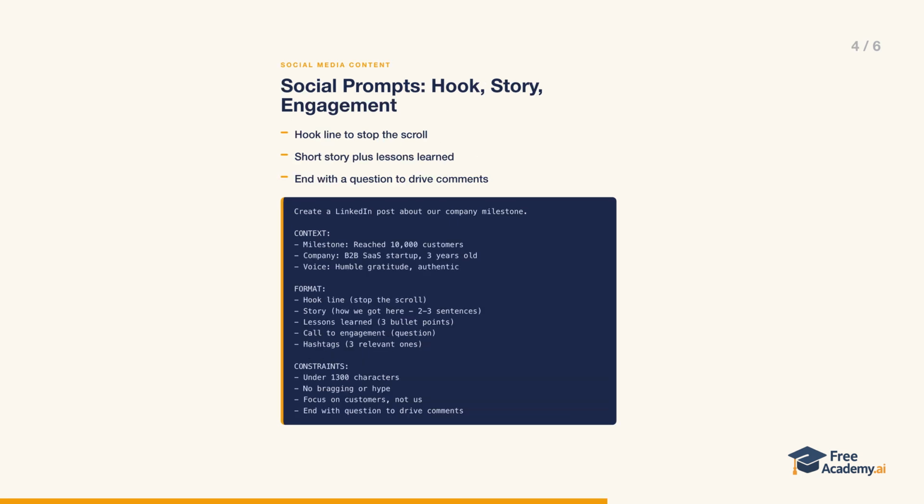Social posts live or die on the first line, so the prompt prioritizes that. This LinkedIn example celebrates reaching 10,000 customers for a 3-year-old B2B SaaS startup, in a voice of humble gratitude that feels authentic. The format is precise. A hook line to stop the scroll, a short story of 2 to 3 sentences on how they got here, 3 bullet points of lessons learned, a call to engagement in the form of a question, and 3 relevant hashtags.